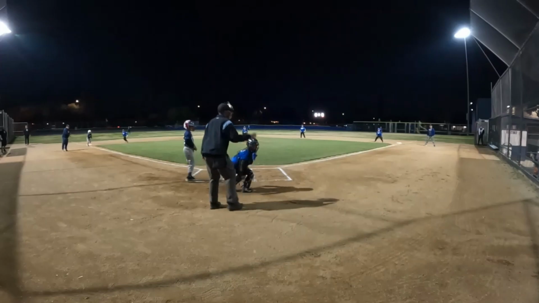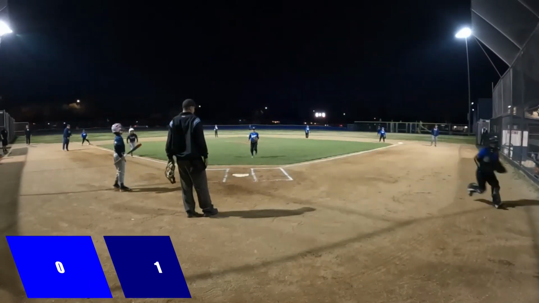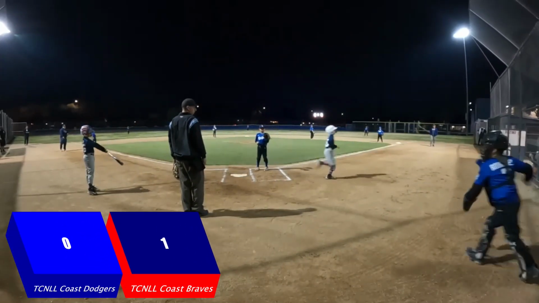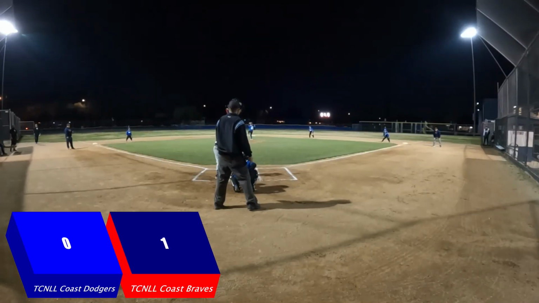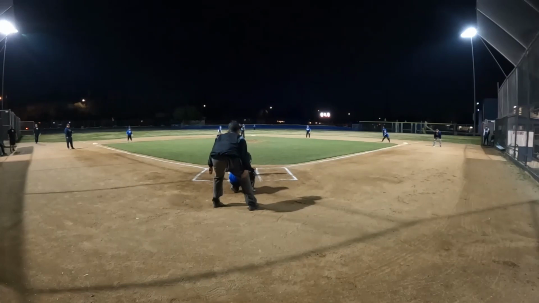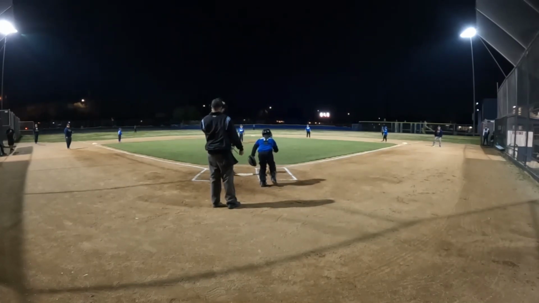Here's the pitch, and that one gets by the catcher. Morgan's coming home, no play at home. 1-0 Braves. Here's the pitch to Kayden, and he strikes out swinging.